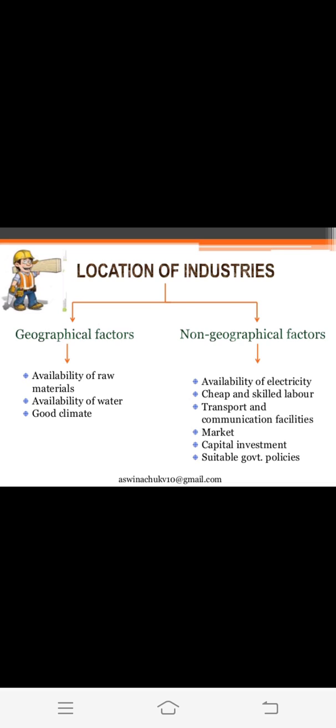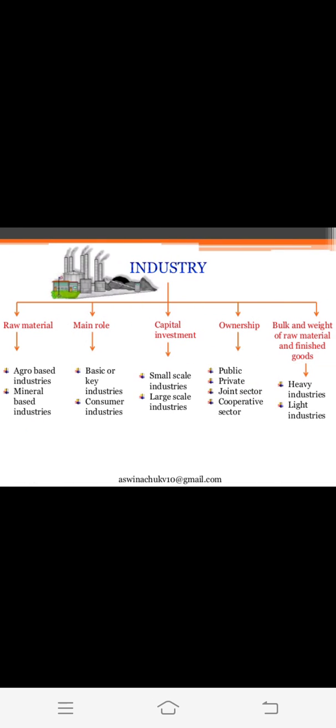Market. Whenever you set up an industry, what always comes into your mind is the market, where you can buy or sell your goods. Capital investment, obviously money is most important in this. And suitable government policies, meaning the setting up of an industry according to government policies. So these are some geographical factors and some non-geographical factors.